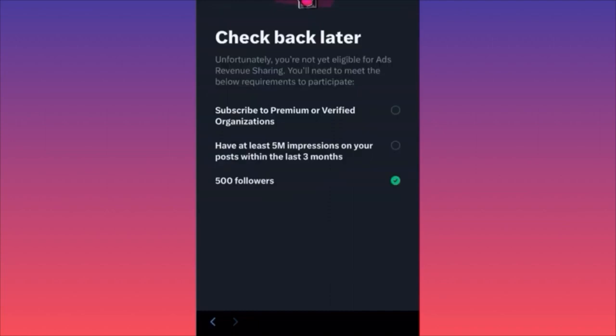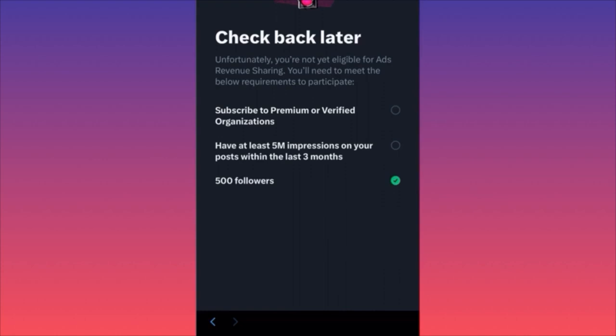Subscribe to the premium or verified organization, right? You have to be a premium user. You have to pay on Twitter, okay? The second requirement is to have at least 5 million impressions on your posts within the last 3 months. We're talking about combined, okay guys?